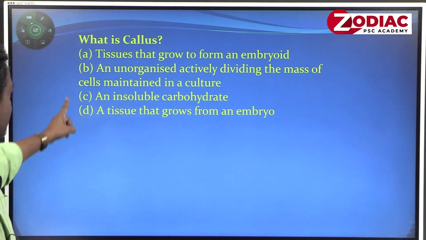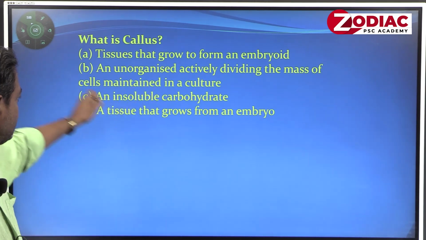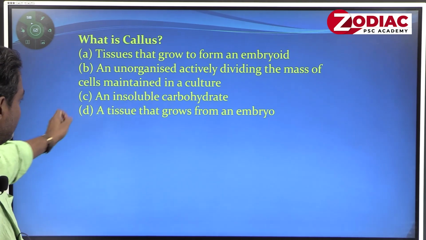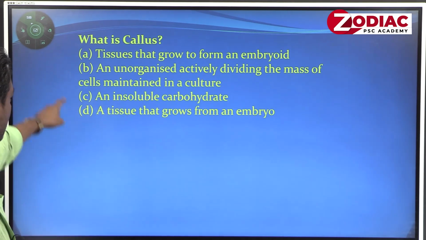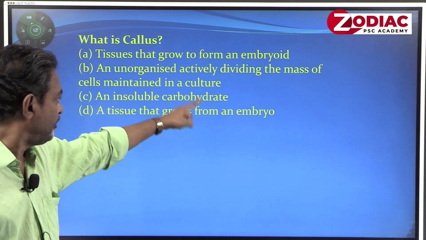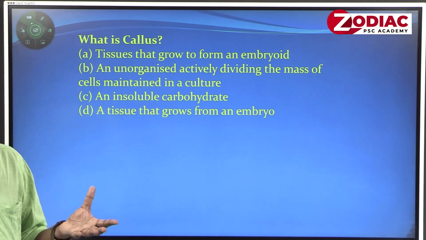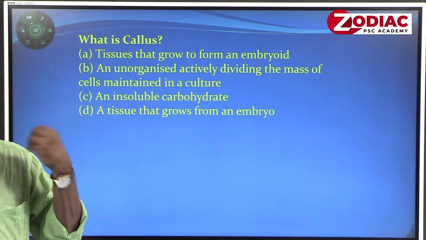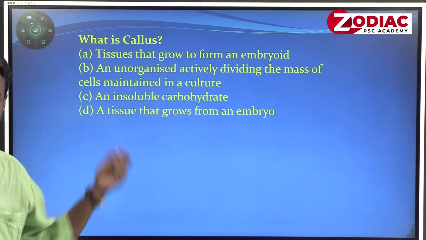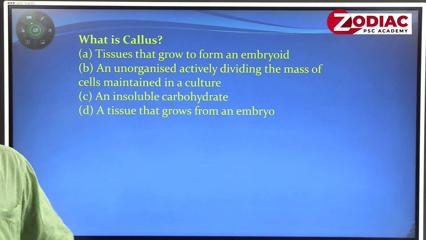But here the options are: tissue that grows to form an embryoid; an unorganized, actively dividing mass of cells maintained in a culture; an insoluble carbohydrate; a tissue that grows from an embryo. The answer is option B, because they are unorganized cells or tissue capable of undergoing division in a culture vessel or in a culture medium. That is what we commonly call callus. It is a prerequisite for developing a cell into an in vitro plant. That is another basic, simple question.